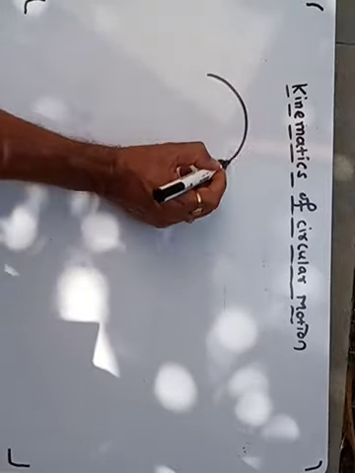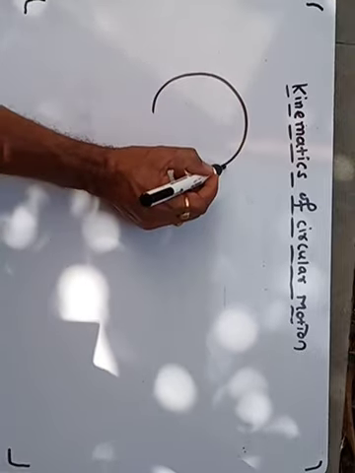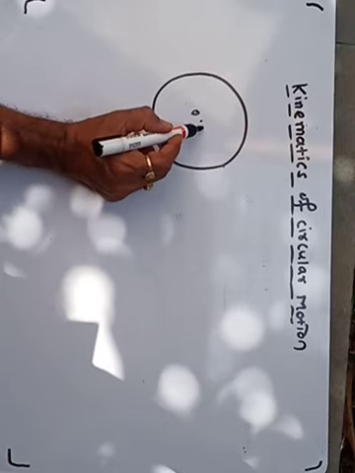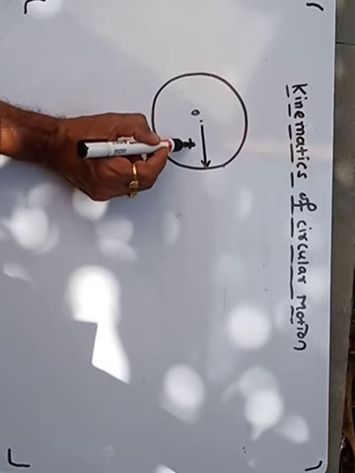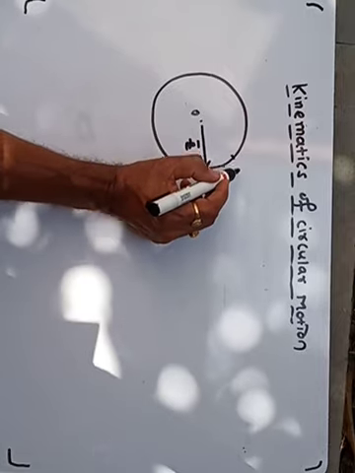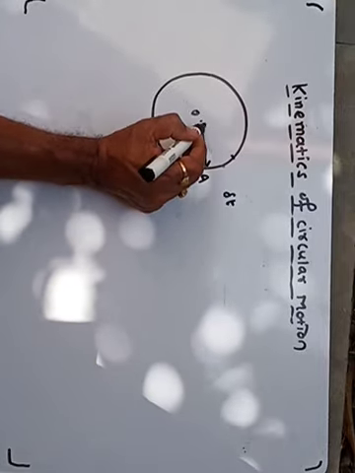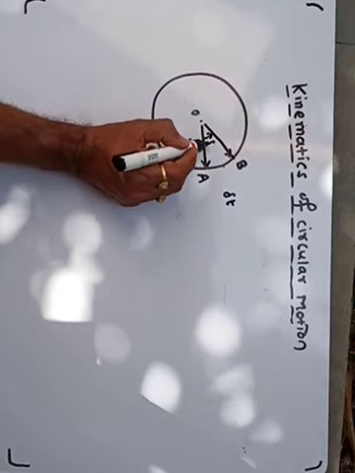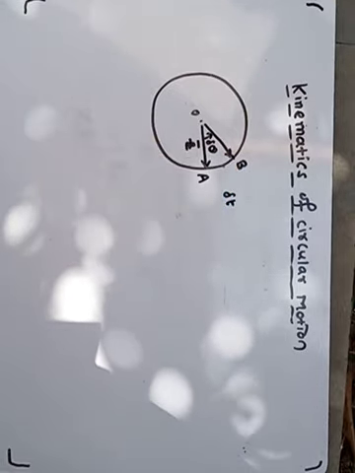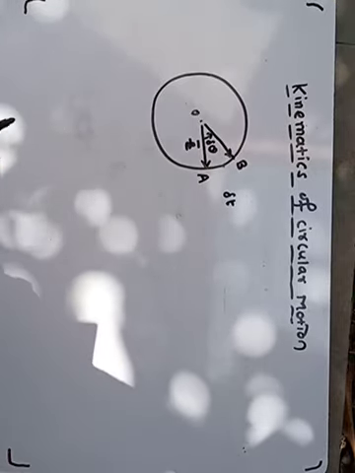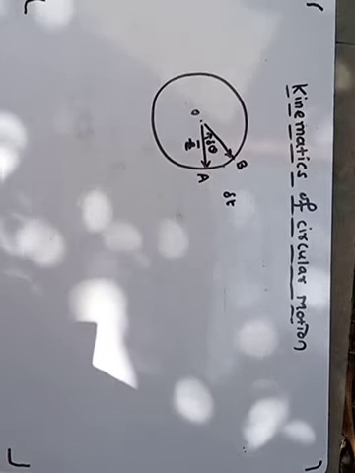Suppose this is the path traced by the particle. Suppose O be the center. Suppose this is the radius vector r bar. Suppose the particle is at point A and in time delta t it comes to point B. That means this much angle, delta theta, is traced by the radius vector, and this delta theta we call the angular displacement.